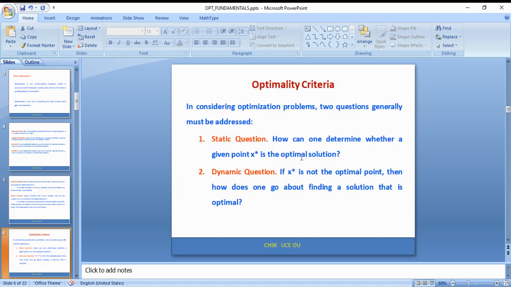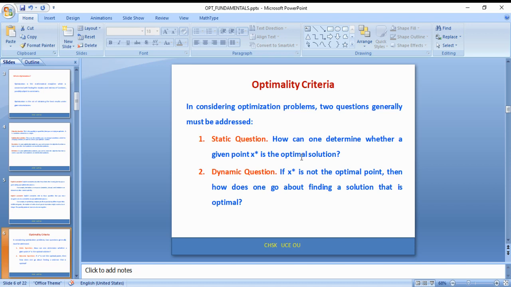Let us see the optimality criteria. In this, two questions generally arise. One is a static question and another is a dynamic question. In the static question, we see how one can determine whether a given point x is an optimal solution or not.